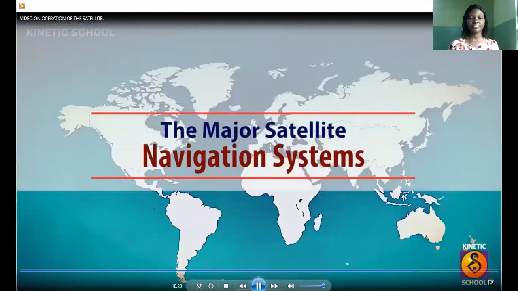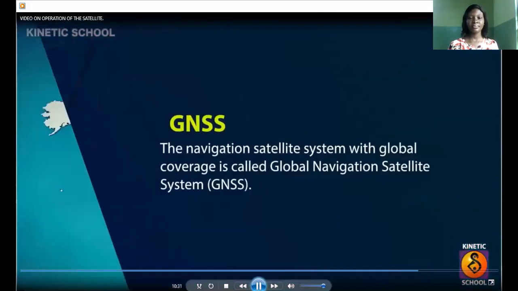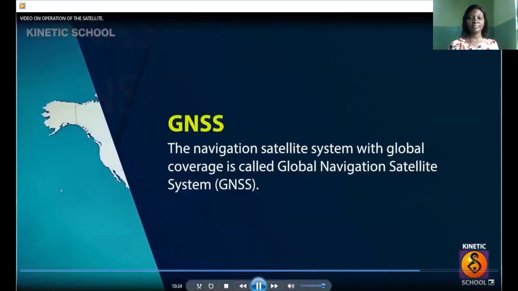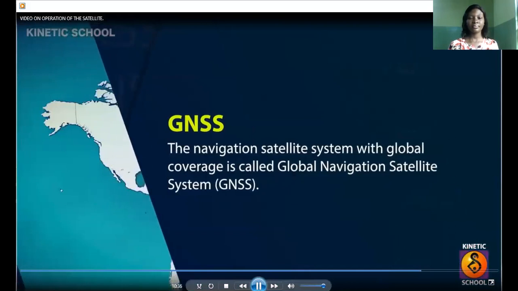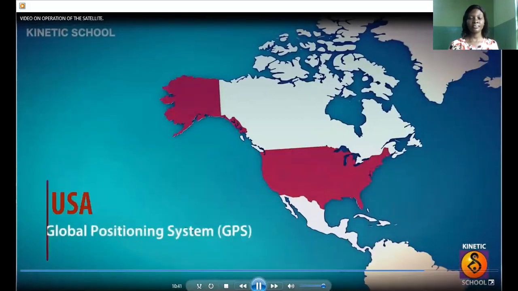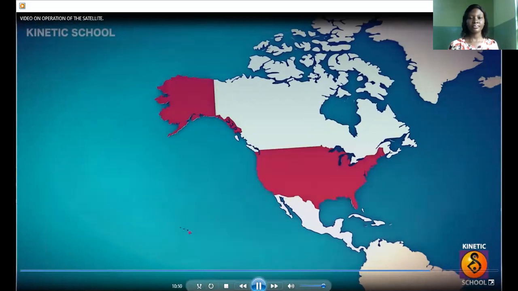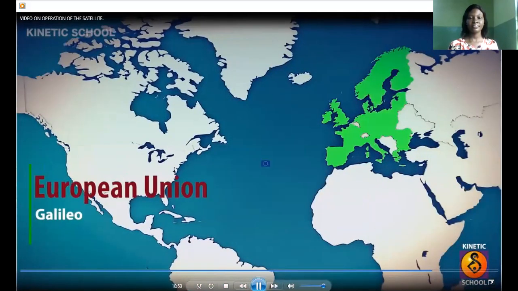The major satellite navigation systems. The navigation satellite system with global coverage is called Global Navigation Satellite System, or GNSS. The United States was the first country to introduce satellite technology with the Global Positioning System, or GPS. Another ambitious global navigation satellite system aside from GPS in development is the Galileo system in Europe.